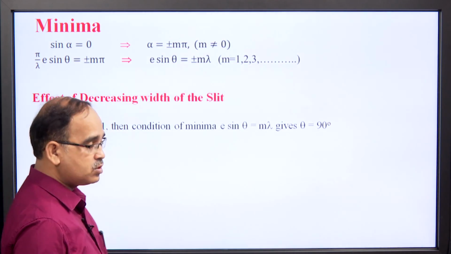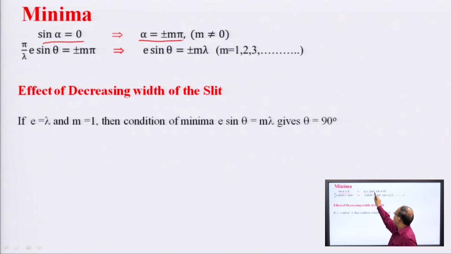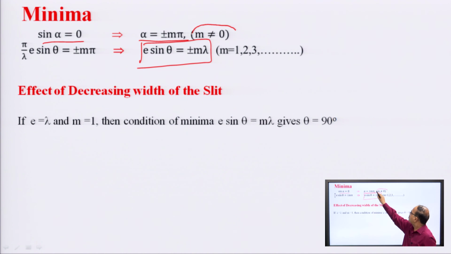Minima can be obtained by the expression sin alpha is equal to 0. Making sin alpha equal to 0, we get alpha is equal to plus minus m pi, and replacing alpha by pi over lambda e sin theta, we have the expression e sin theta is equal to plus minus m lambda. Here m cannot be 0, because m equal to 0 corresponds to alpha equal to 0, which corresponds to the principal maxima. So, omitting this, we have m as 1, 2, 3 and so on, and m is the order of minima.